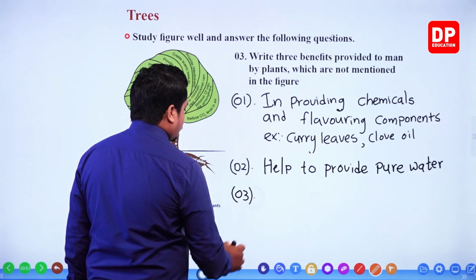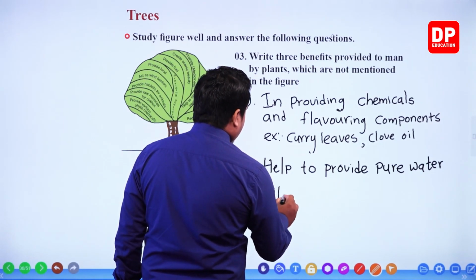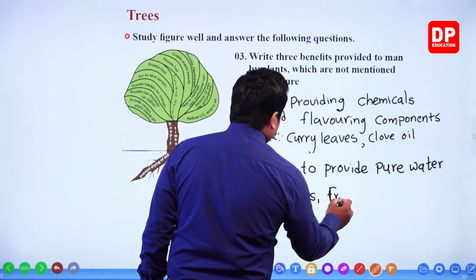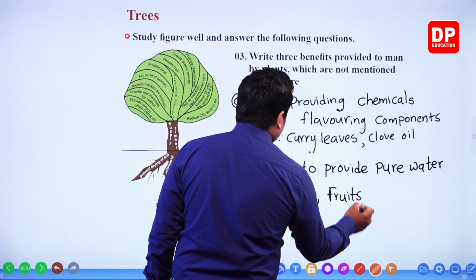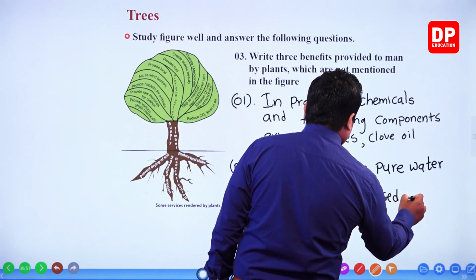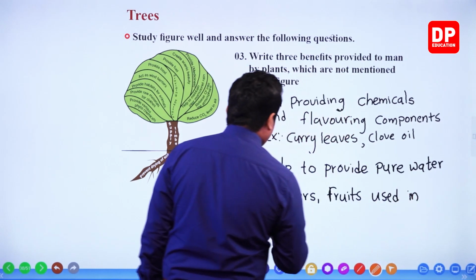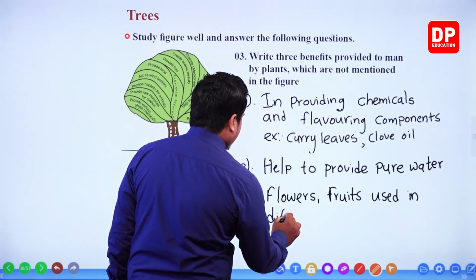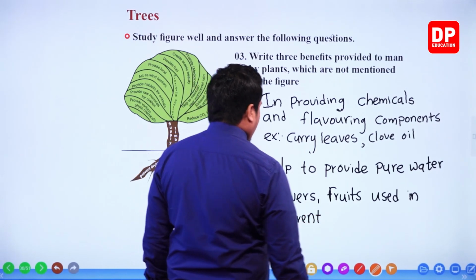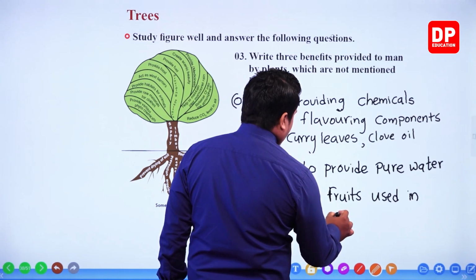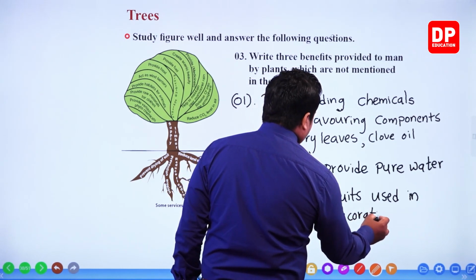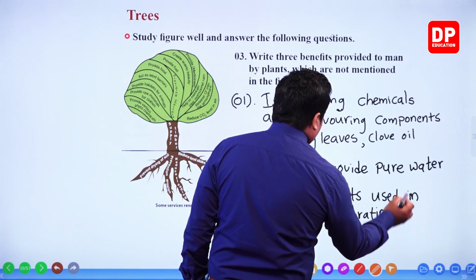Then flowers, fruits used in different decorations, right?